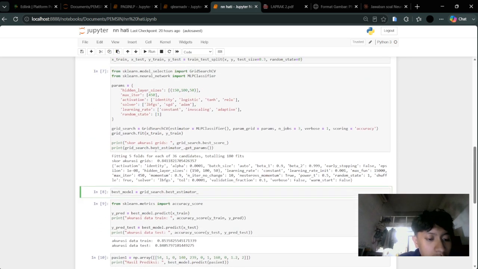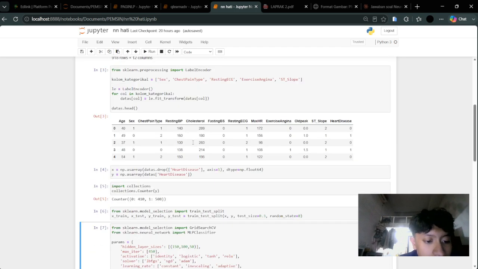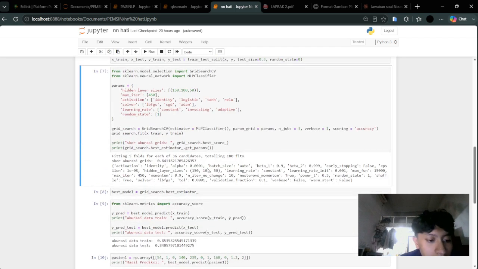Moving on, here for the hyperparameter tuning. This is the core of our model. We use GridSearchCV combined with the MLPClassifier to systematically search for the best combination of hyperparameters.